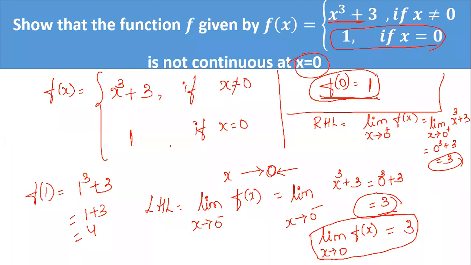Correct? They are not equal. But according to our definition, f at x naught should be equal to limit of f of x as x tends to x naught. Correct? So here you can see the difference. Here the answer is 1, here the answer is 3. So it is not equal. If it is not equal, it is not continuous at x is equal to 0. Did you understand the concept? Why it is not continuous?